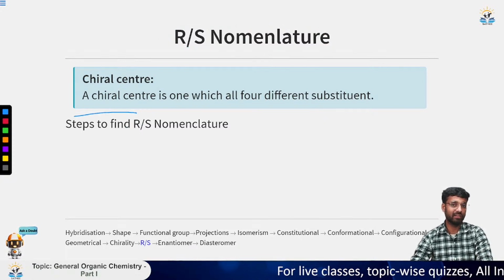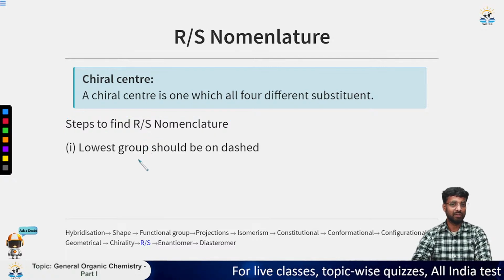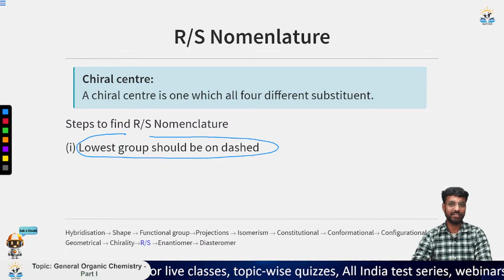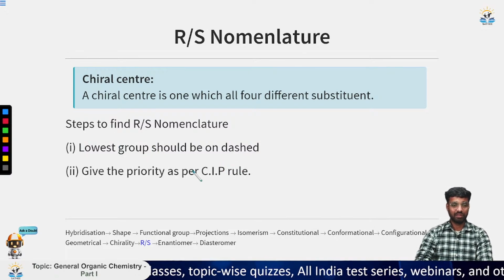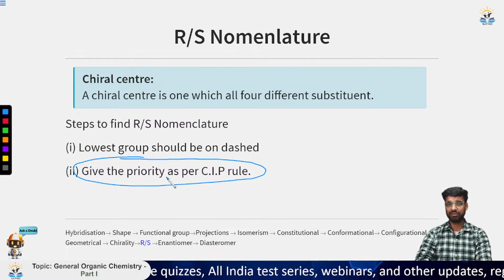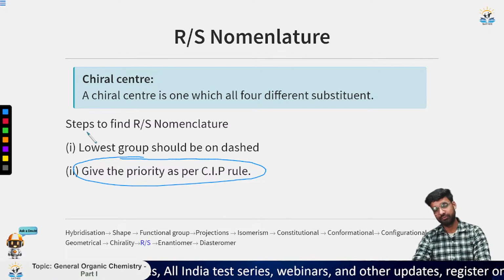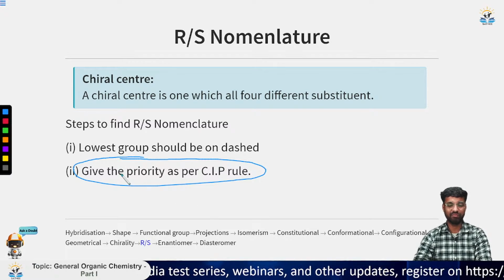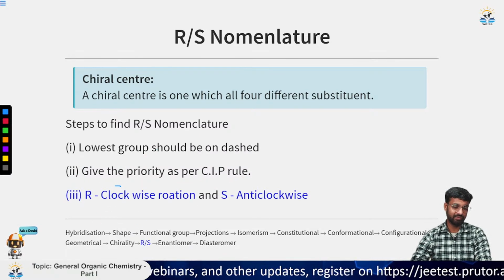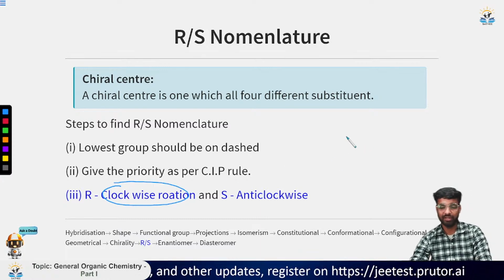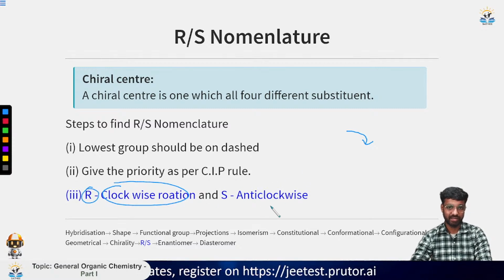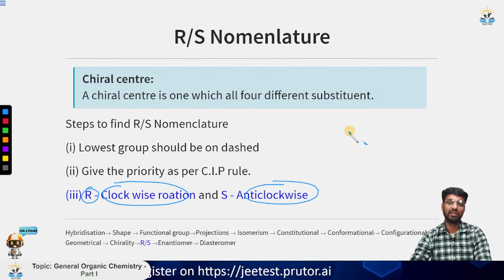Now how do we find the RS configuration? First, the configuration should be such that the lowest priority group is on the dashed bond. Next, give the priority as per the CIP rule. The rules I told you earlier for the EZ configuration, you will similarly apply to all four substituents, numbering them from lowest to highest, that is 1, 2, 3, 4. After that, if the rotation is clockwise, you know what clockwise is, the way a clock moves, then it is R configuration, and if it is anti-clockwise, it is S configuration.